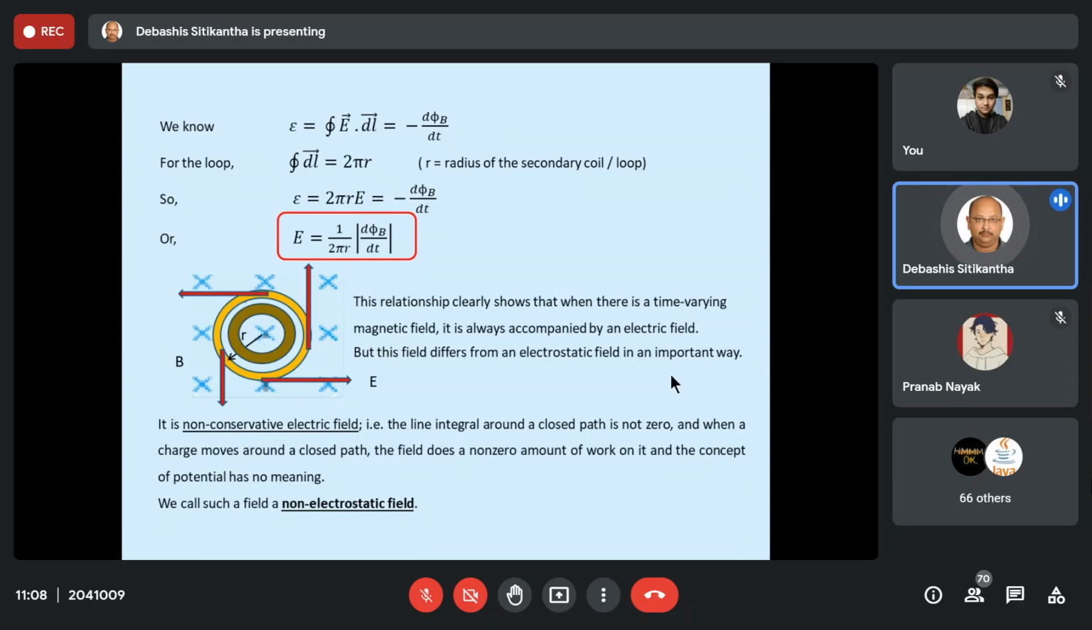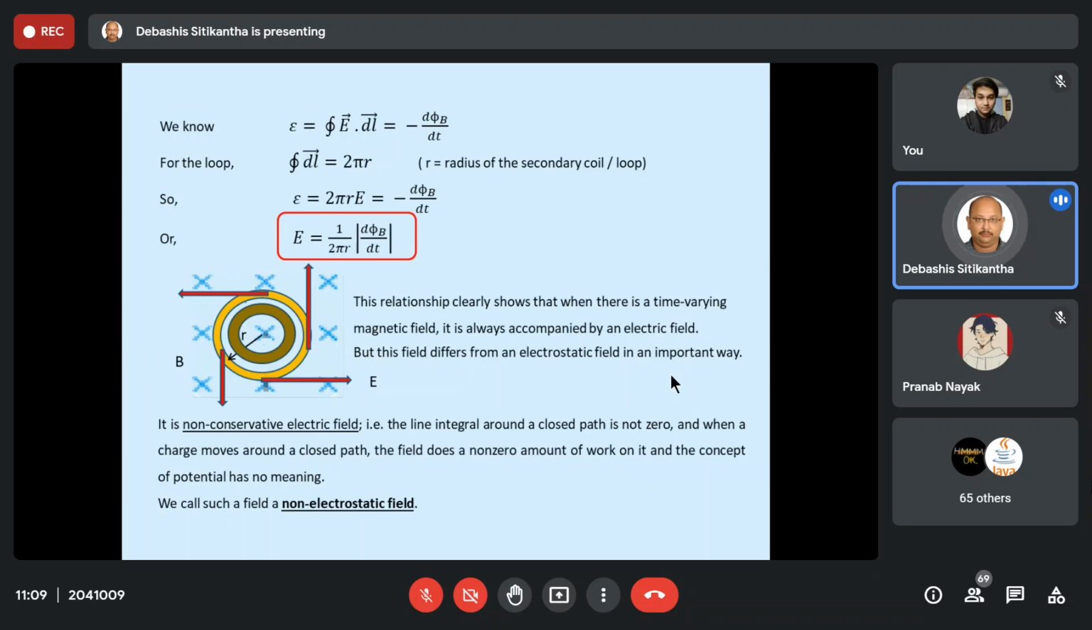But there is a major difference in the case of a time varying electric field that is produced by a time varying magnetic field. So what is the major difference? This time varying electric field is a non-conservative electric field. So what is such a field? Inside such a field, if we are moving a particle from one point to the other, the work done is absolutely not independent of the path taken. If you are taking a longer path, the work done is more. If you are taking a shorter path, the work done is less. Whereas it was completely independent in the case of electrostatic fields.